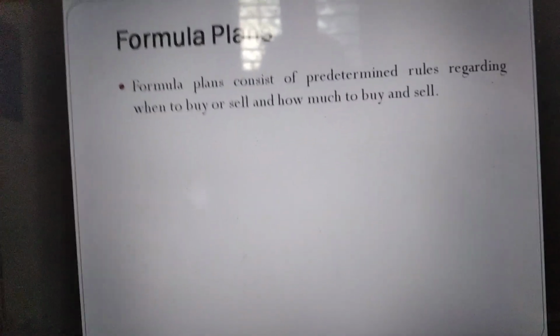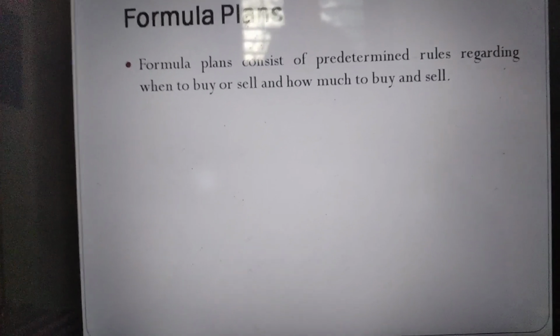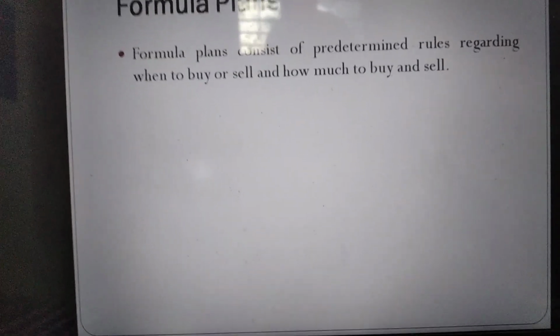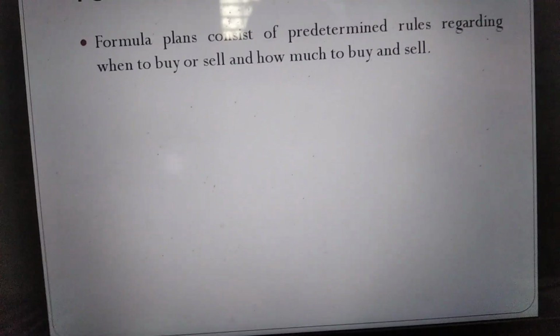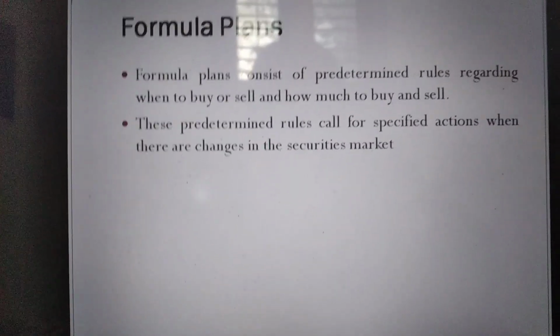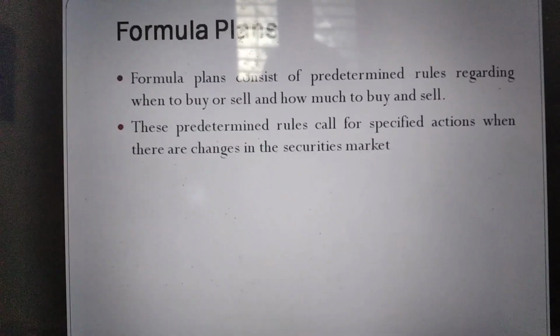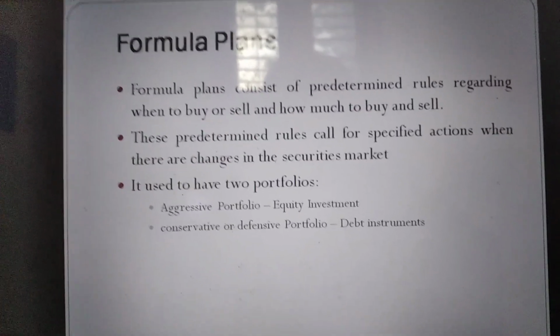So what is a formula plan? A formula plan consists of predetermined rules and procedures regarding when to buy and when to sell, or how much to buy and how much to sell. All these types of rules. These procedures call for specific action, that is whether to buy or sell, based on changes in the security market price.